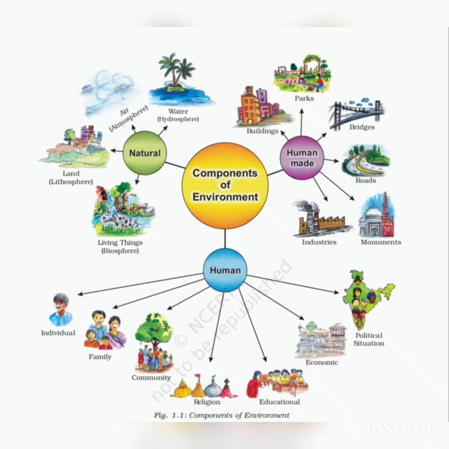Next, human beings interact with the environment and modify it according to their needs. A perfect balance is necessary between the natural and human environment. Humans must learn to live and use their environment in a harmonious way.